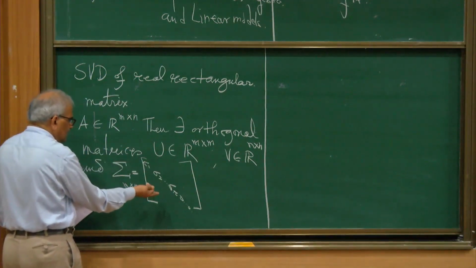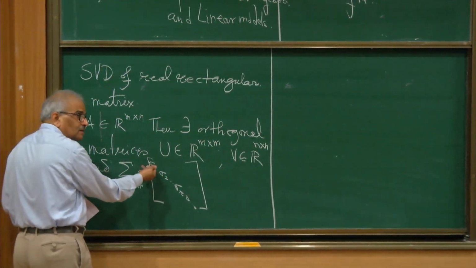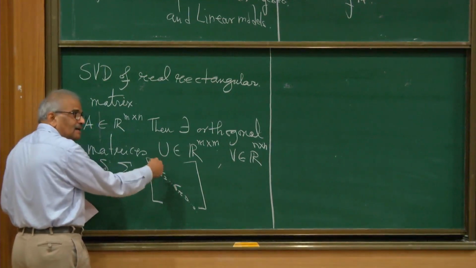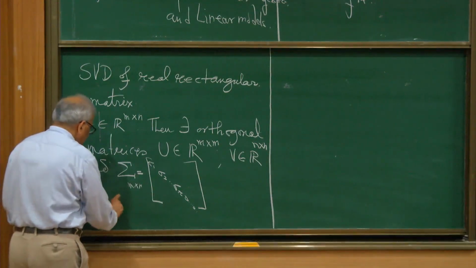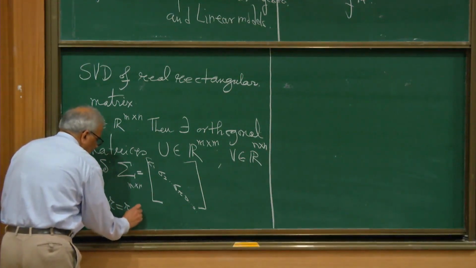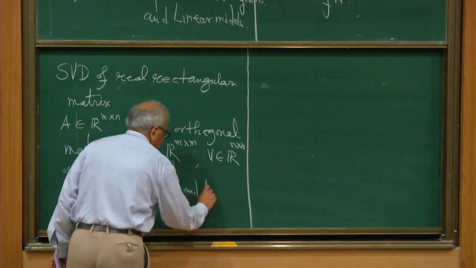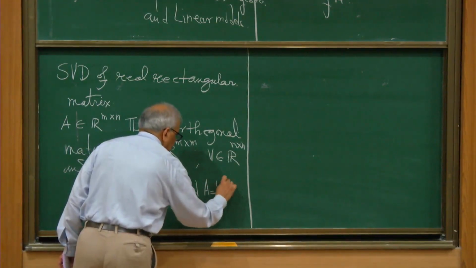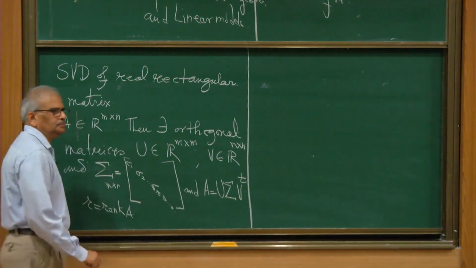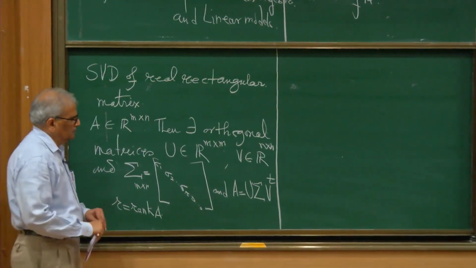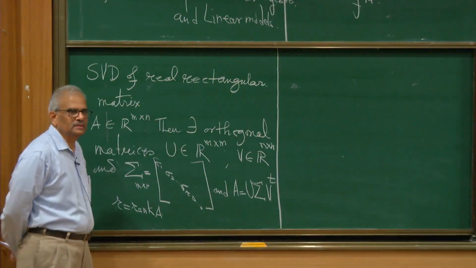So we can talk about diagonal matrix among rectangular matrices also. So non-zero entries are on the diagonal entries. Diagonal entries are ii entries, even in a non-square matrix. Okay, where r is the rank of A, and A is factorized as U times Sigma times transpose of V. Okay, so it factorizes a matrix in terms of good matrices.